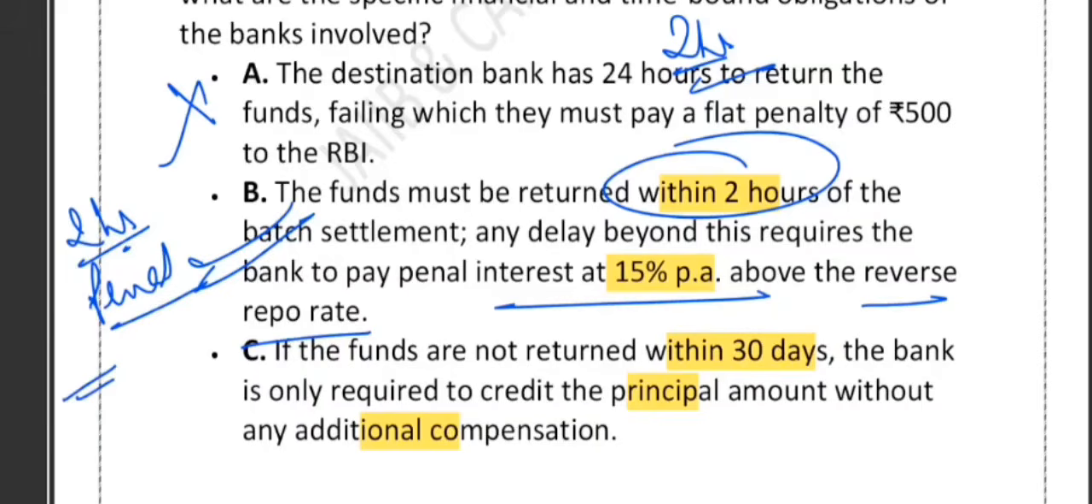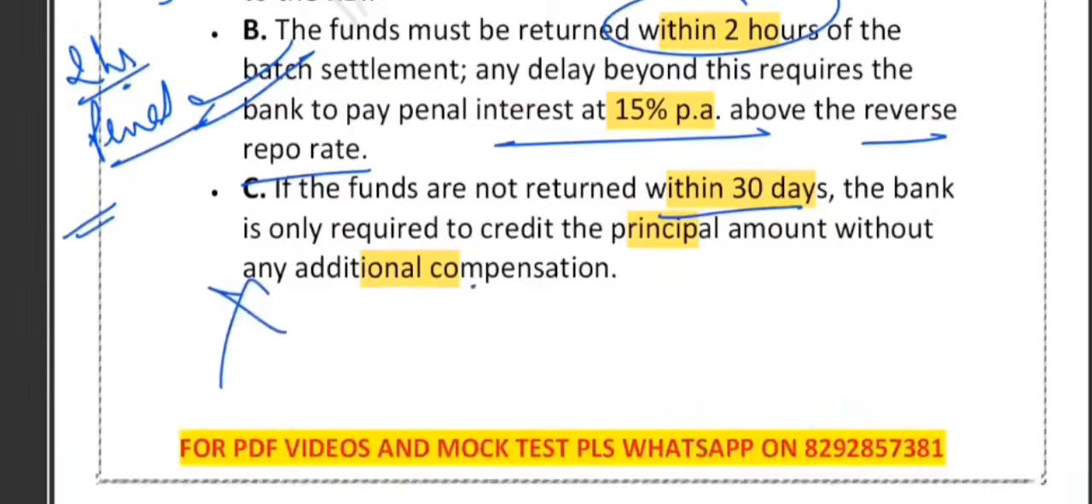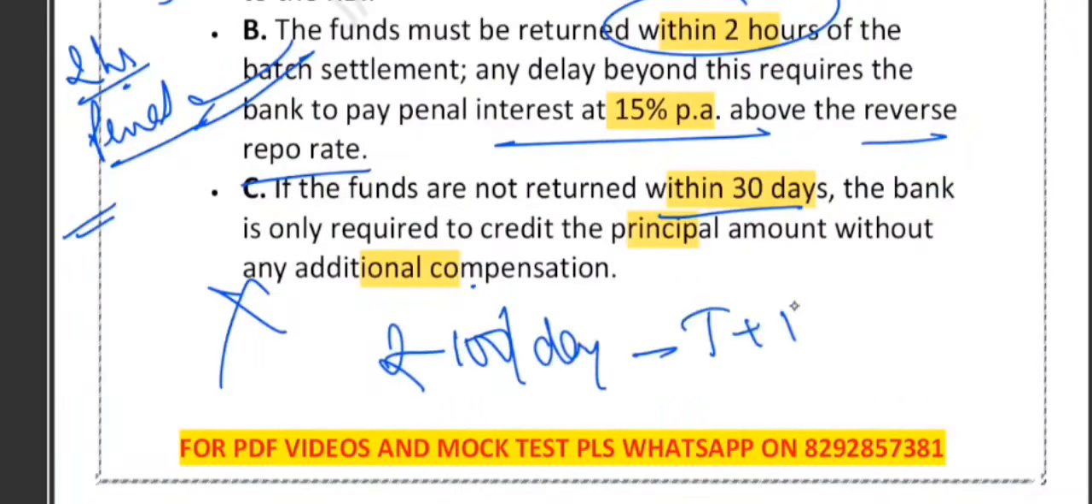What about option C? After 30 days, only principal needs to be returned? No, again wrong, because RBI protects the customer strongly. For any failed transaction delay, customers are entitled to compensation, not just the principal. So 100 rupees per day, T plus 1 delay, may apply in certain cases.